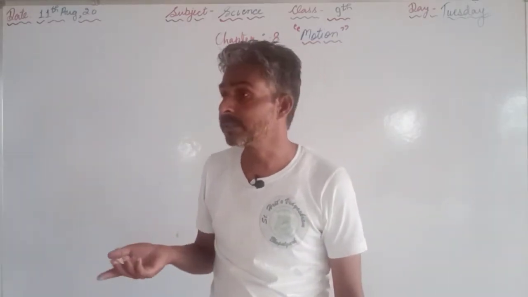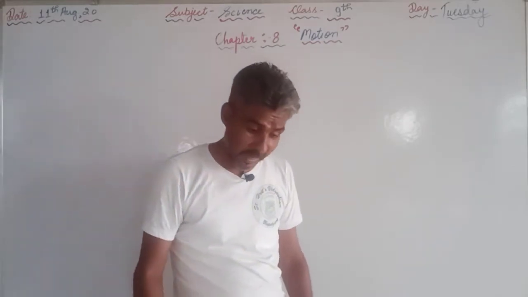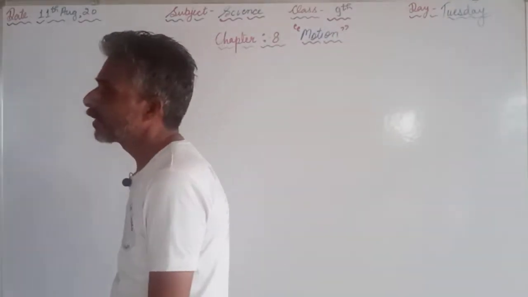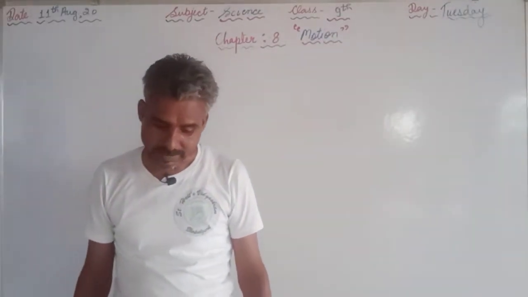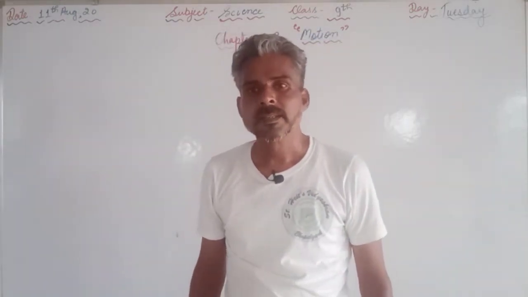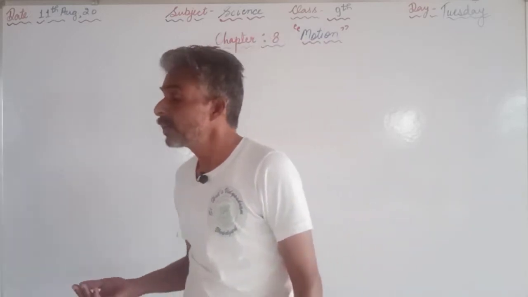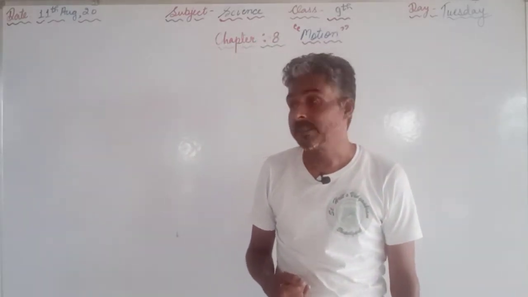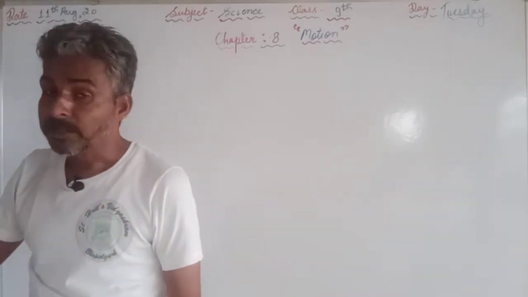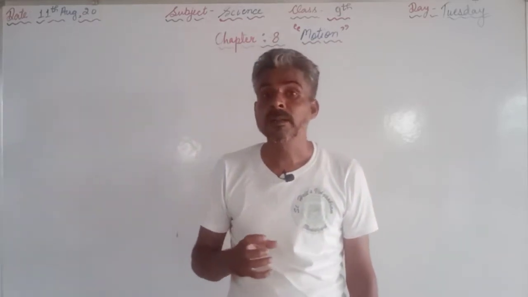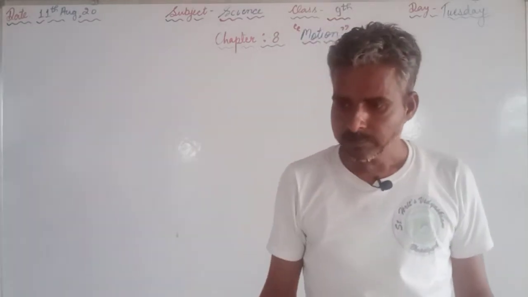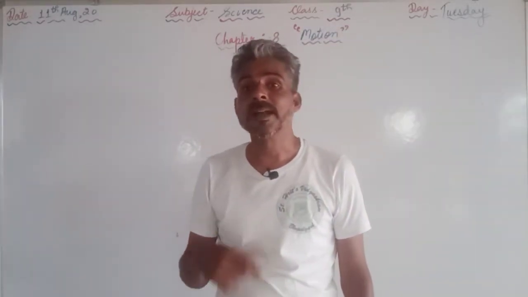At the same time, we have also discussed acceleration and retardation. Acceleration is the rate of change of velocity. If the value of acceleration is negative, then it is called retardation, and the SI unit of acceleration and retardation is meter per second square. Acceleration can be positive, and acceleration can be negative. If acceleration is negative, it means it is retardation. The negative value of acceleration indicates that some force is opposing the motion. Suppose the brakes are applied to the vehicle, then we can say retardation is there.